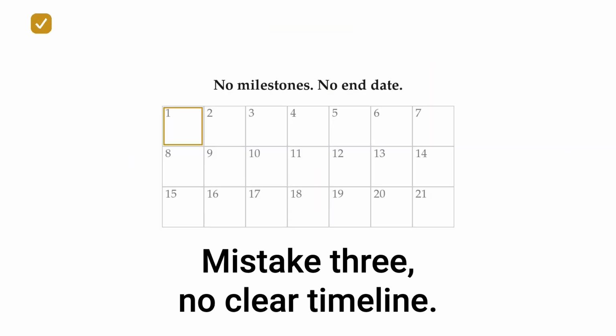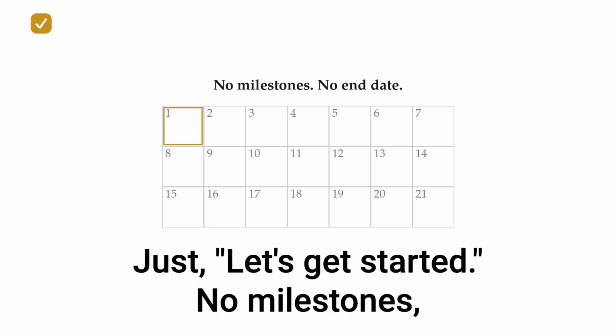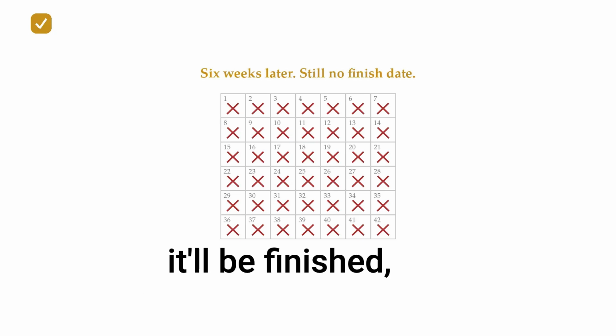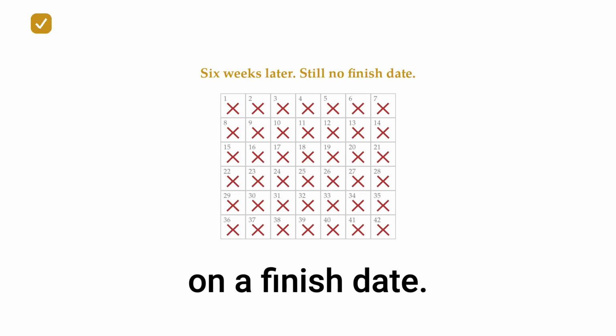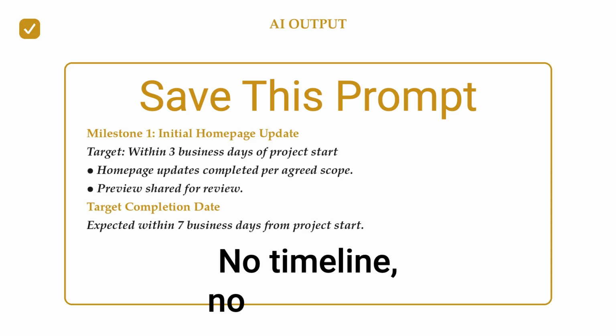Mistake 3. No clear timeline. Daniel never got dates, just let's get started. No milestones, no end point. 6 weeks later, everyone's asking when it'll be finished, but nobody ever agreed on a finish date. Copy this into your AI. No timeline, no finish line.